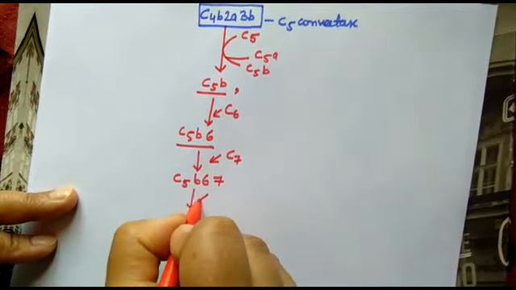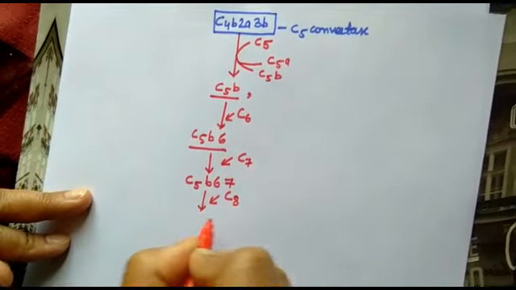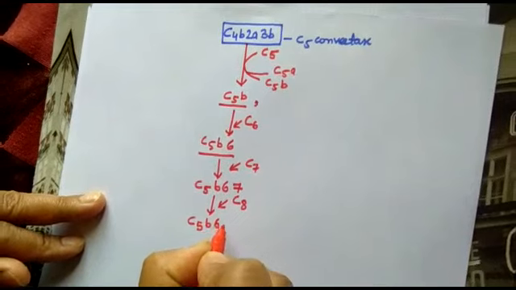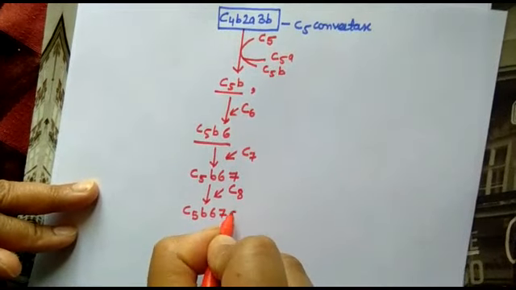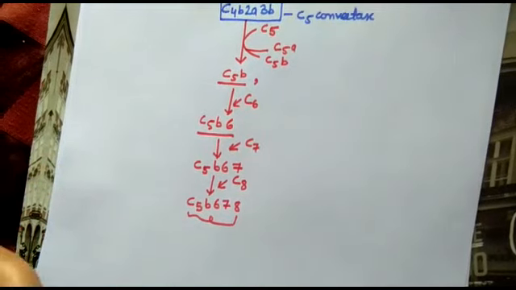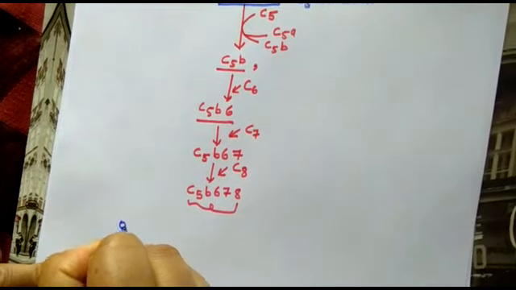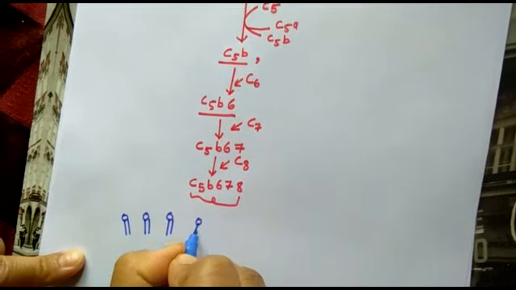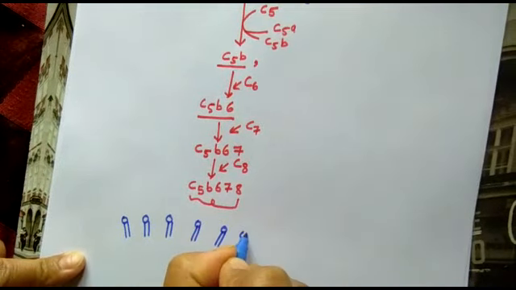Then it combines with C8 forming C5b678 complex. Now how it works, let's see. This is the cell membrane of the pathogen.